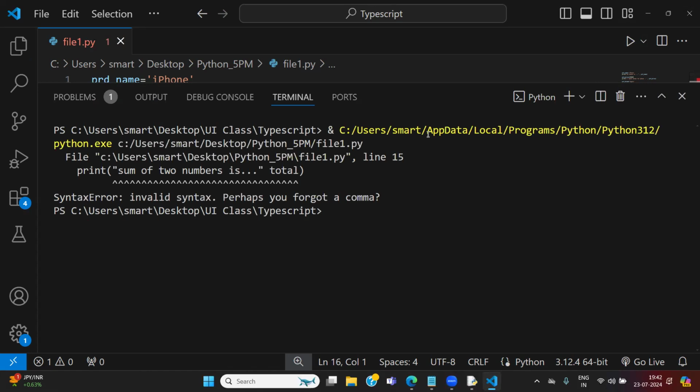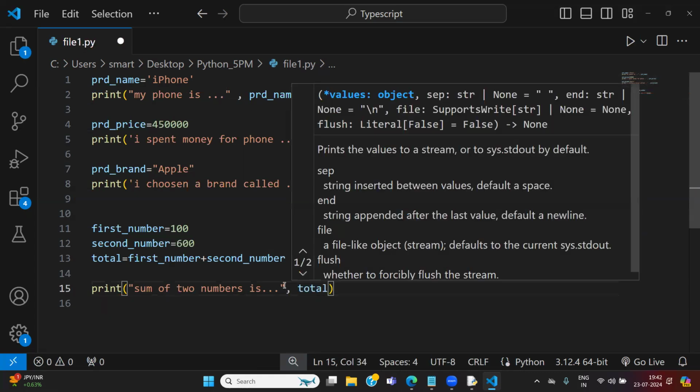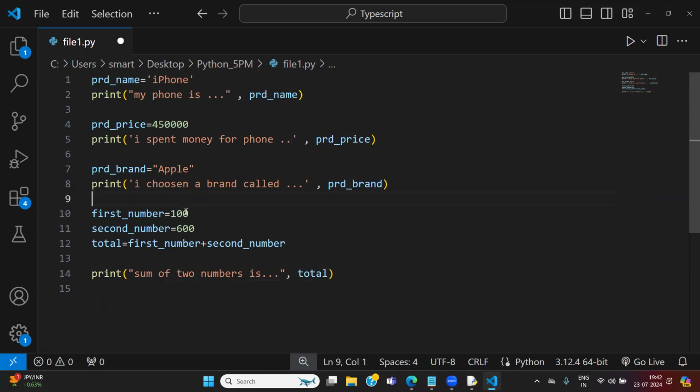Nothing is actually coming. So that line is already highlighting. Print sum of two numbers. Some issue is there in print. Okay, let me go and check it out. Okay, so comma is missing. Just give it. That is the reason.